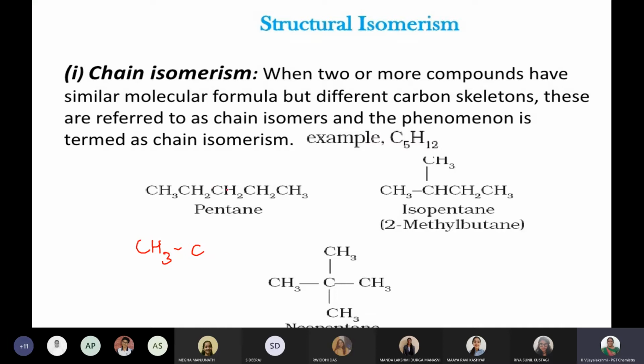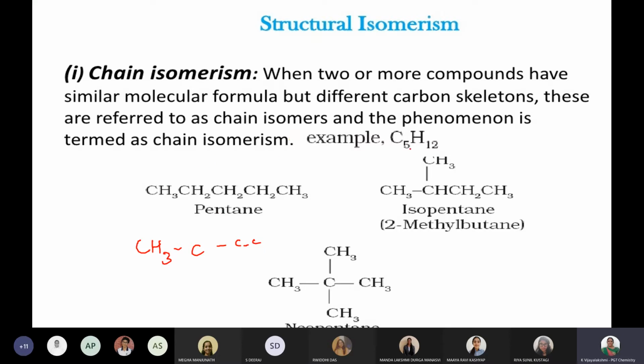These are CH2. So each one will have like that only. In that way, this is pentane: carbon, carbon, carbon, like that. It is a catenation formula. Now this is the formula of pentane. Now how it is varying, what it is, a chain isomerism, we are coming to know. These are referred to as chain isomers, and that phenomenon is known as chain isomerism.